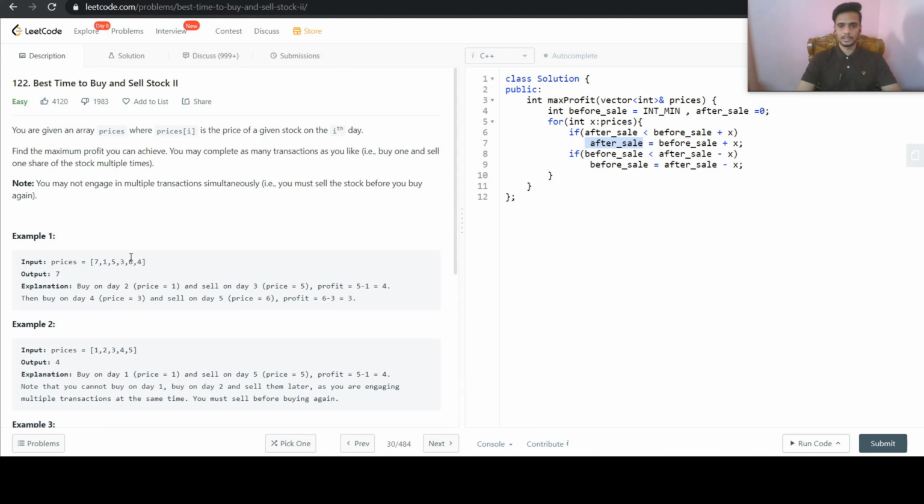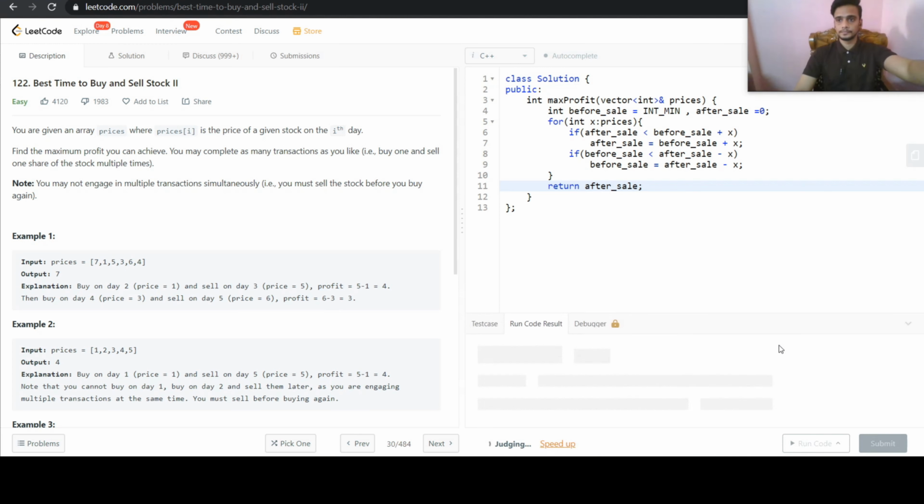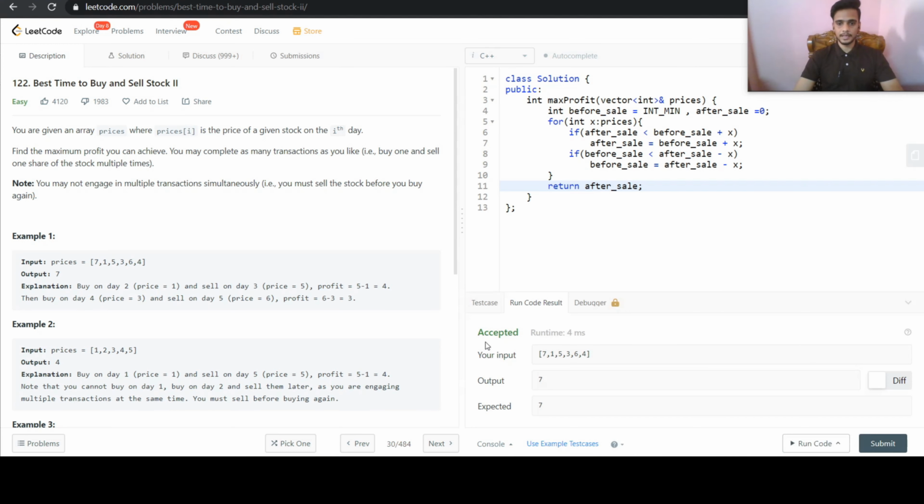Now again, it will check whether buying that stock on that particular day gives us a profit or not. So it will again do the same thing, and like this we will traverse the whole list, and we will calculate all the profits in after sale, and at the end of it we will return the after sale value. So that's it. Let us run our code. And it has been accepted, so let us submit also.